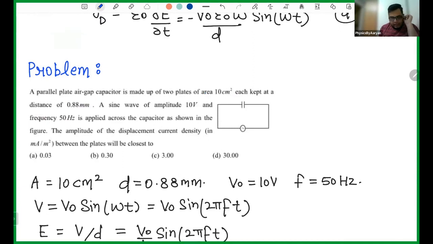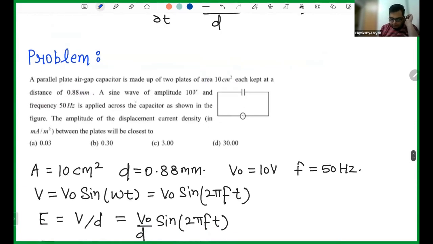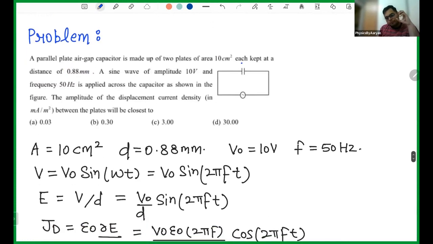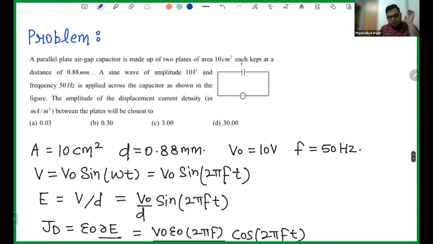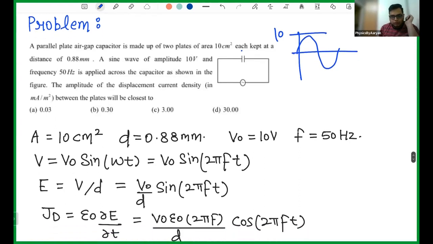centimeter square. So the area of the plates is given and the distance between the plates. Each plate is at a distance 0.8 mm, so both the plates are kept at a distance of 0.8 mm from each other. You are using a sine wave and the amplitude of the sine wave is 10 volt. And this sine wave comes, goes, like this. So the voltage is given by V naught sine omega t, and omega can be written as 2 pi into frequency, right? You remember omega is 2 pi nu or frequency. So omega t can be written as 2 pi f t.